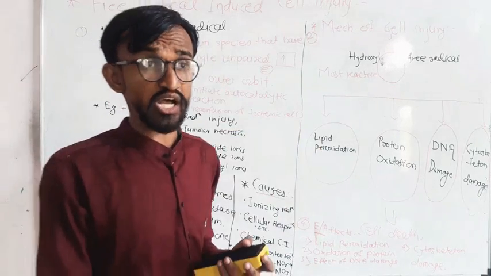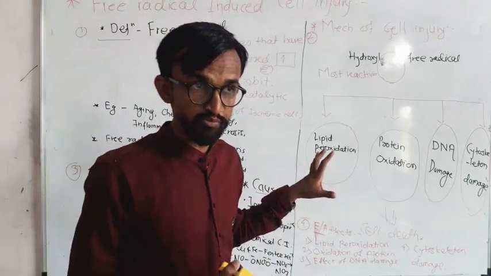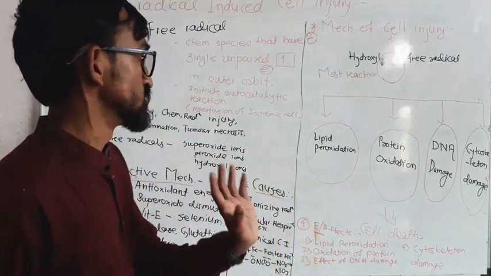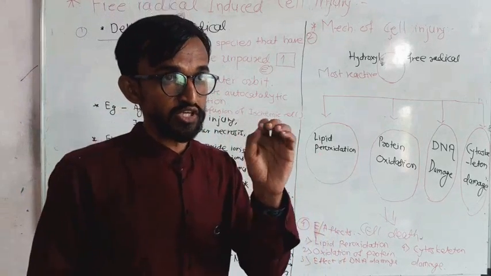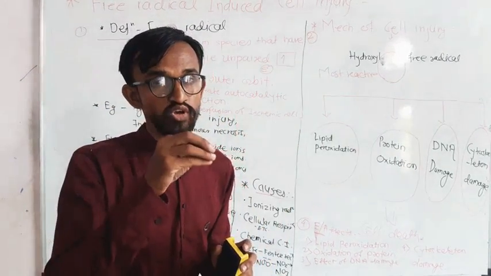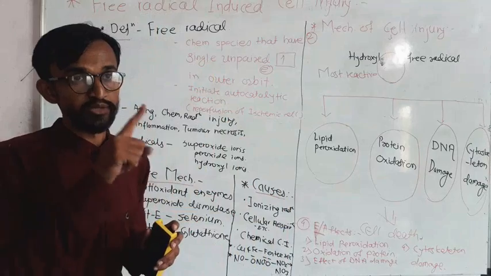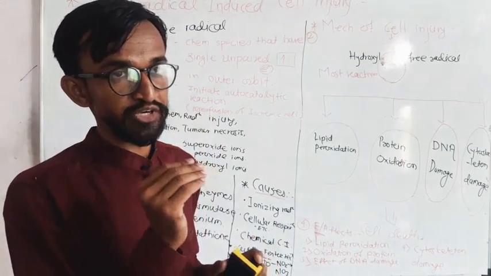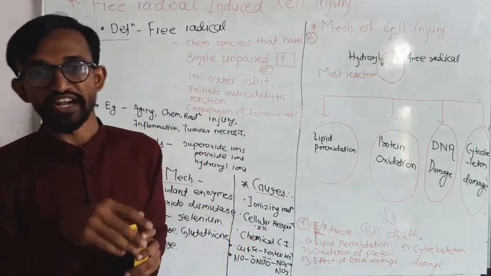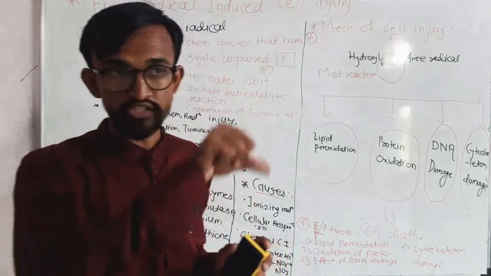During the mechanism of cell injury, you have to know these are the prime important processes due to which cell injury takes place. So lipid peroxidation means lipids, and lipids make up the cell wall. If lipids undergo peroxidation, meaning degradation of lipids, there is no formation of cell wall. If there is no cell wall, there is cell membrane damage, and due to this enzymes get attacked, the biochemical processes get disturbed, and it results in cell injury. We have studied this in the previous topic.